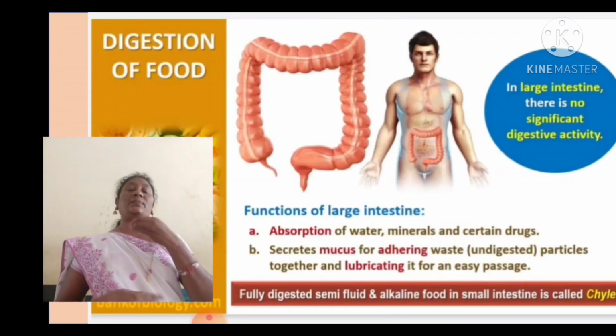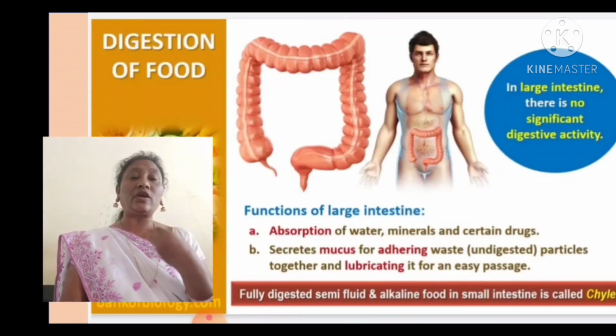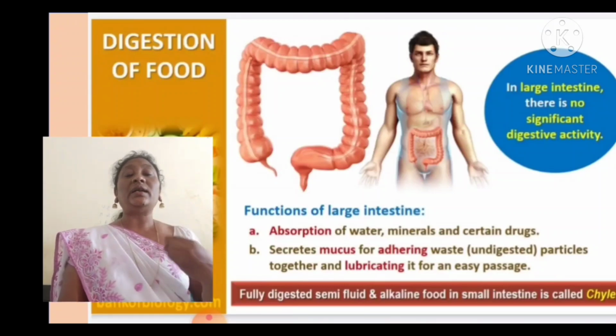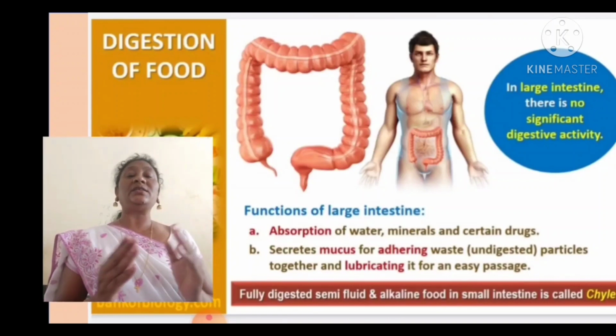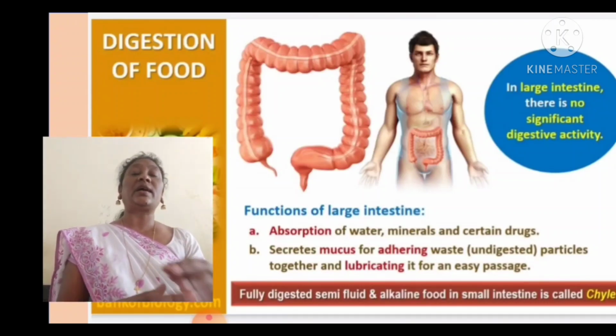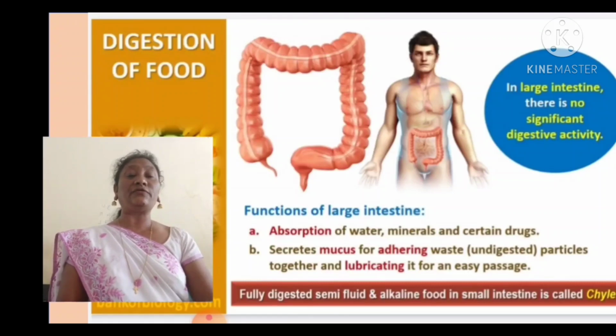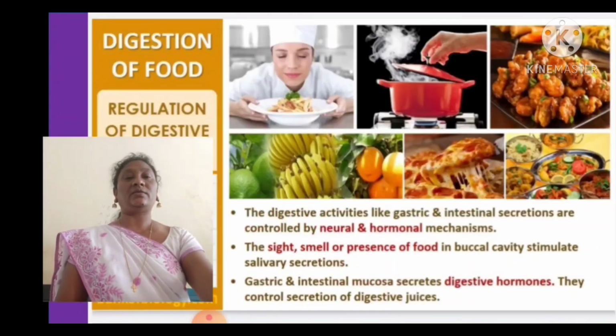That means, as I said, the partially digested food in the mouth we call a bolus, and partially digested food in the stomach we call chyme. And completely, fully digested food in the small intestine we call chyle.